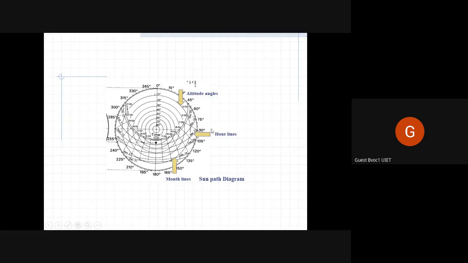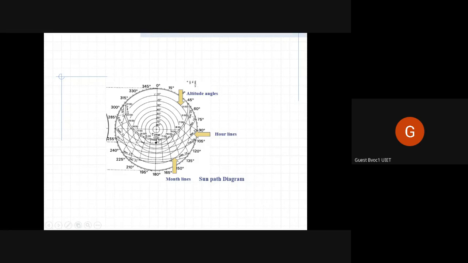These are month lines, these are hour lines, and these are the altitude angles. So if we want to know whether in May our south side room will be hot at 3 in the afternoon, see, okay, don't get confused. These lines are time.